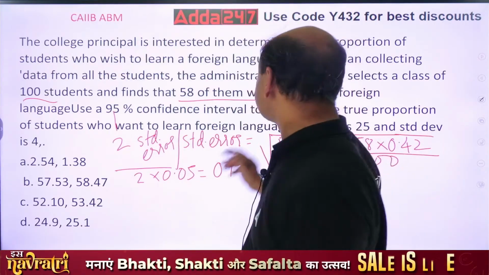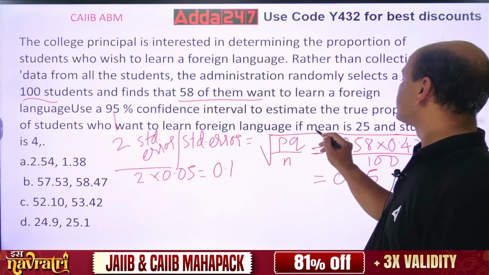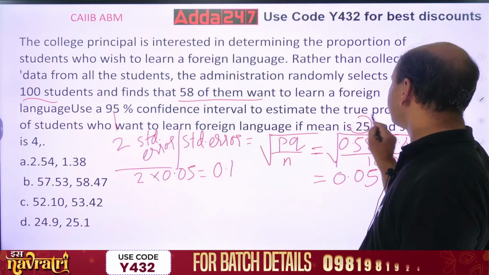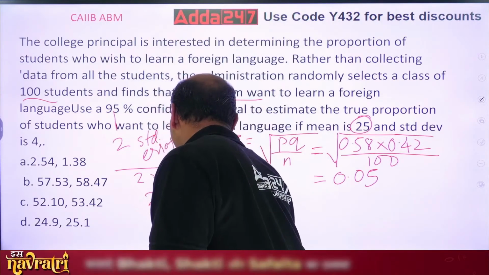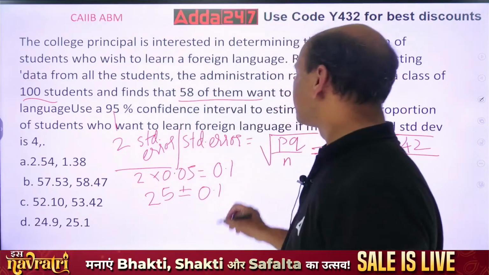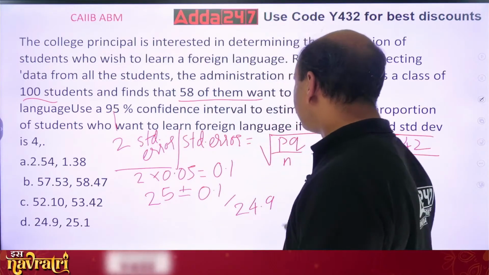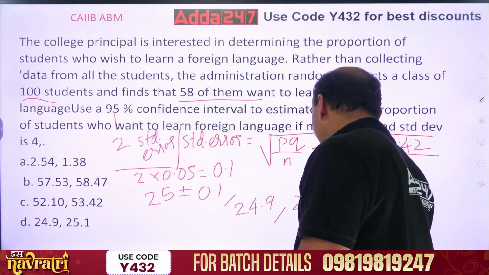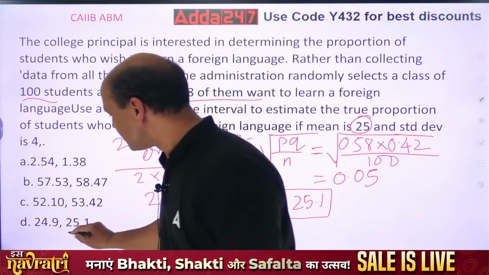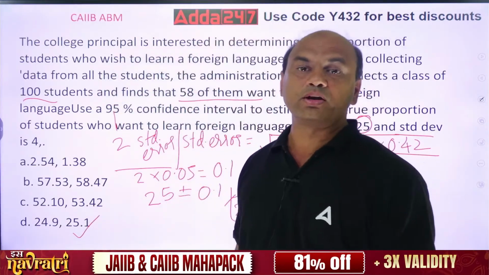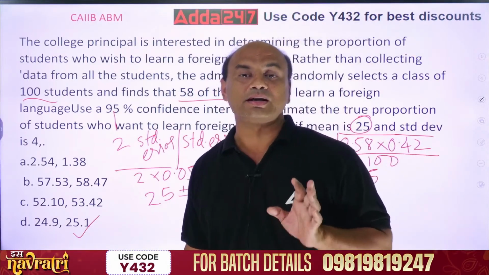So what is the mean? The mean is given as 25. So I will do 25 plus or minus 0.1. So you will get the answer as 24.9 if I do the minus, and if I do the plus, then 25.1. So this becomes your answer, and D is the option: 24.9 and 25.1. Difficult one. Such difficult numericals are asked in the exam also.